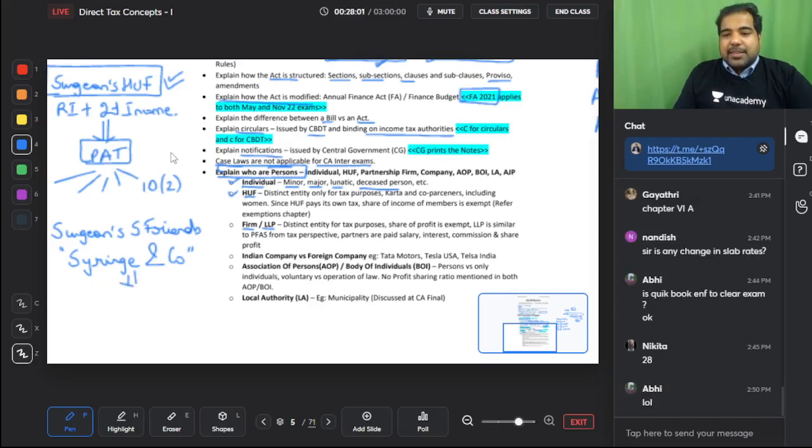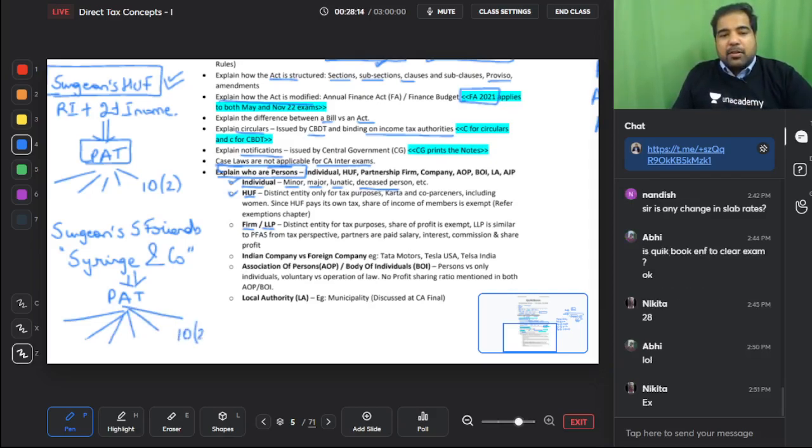And who pays taxes on this? The firm pays the taxes on this. And what do they do with the profit after tax? They distribute it to the partners in the profit sharing ratio. And then again, is it taxed? No. In the hands of the partners, the share of profit is exempt under section 10(2)(a). So HUF income, share of members is exempt, and partners' share of profit is exempt. Very important.